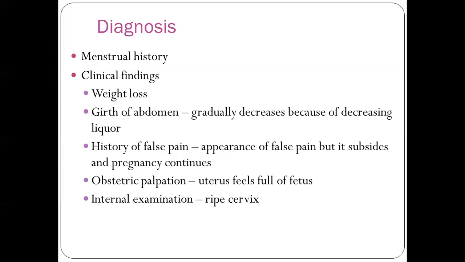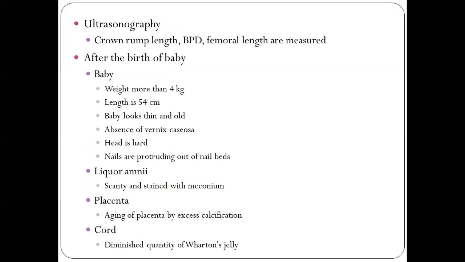And when the vaginal examination is done, the cervix will be a ripened cervix. That is, it will be admitting the fingers or sometimes it will be dilated to 1 centimeter. So from all these diagnostic measures, we can find out whether it is a post-term pregnancy.